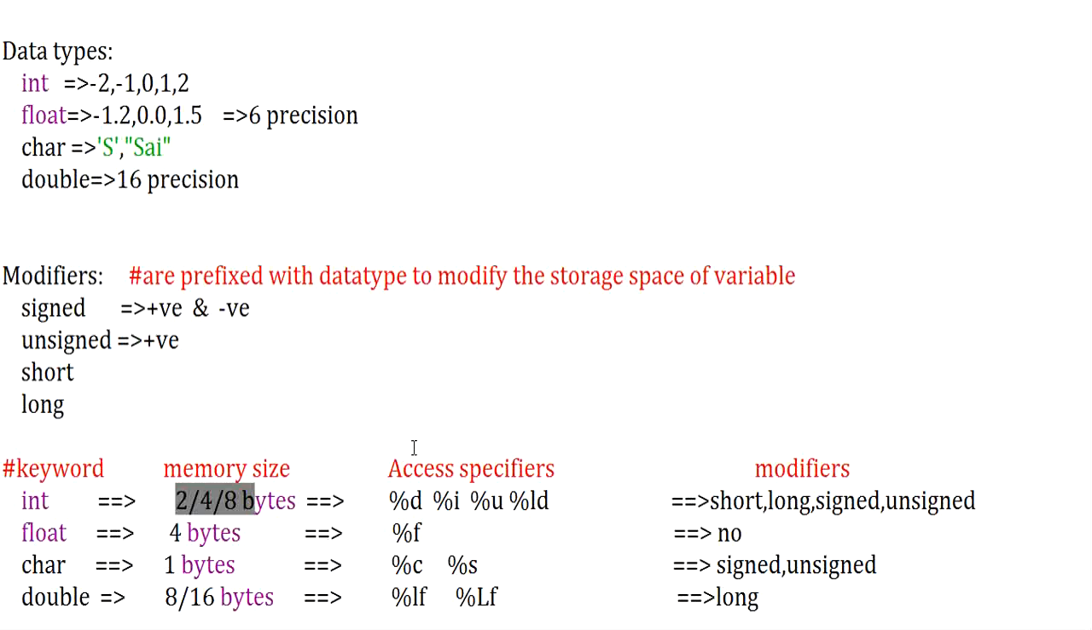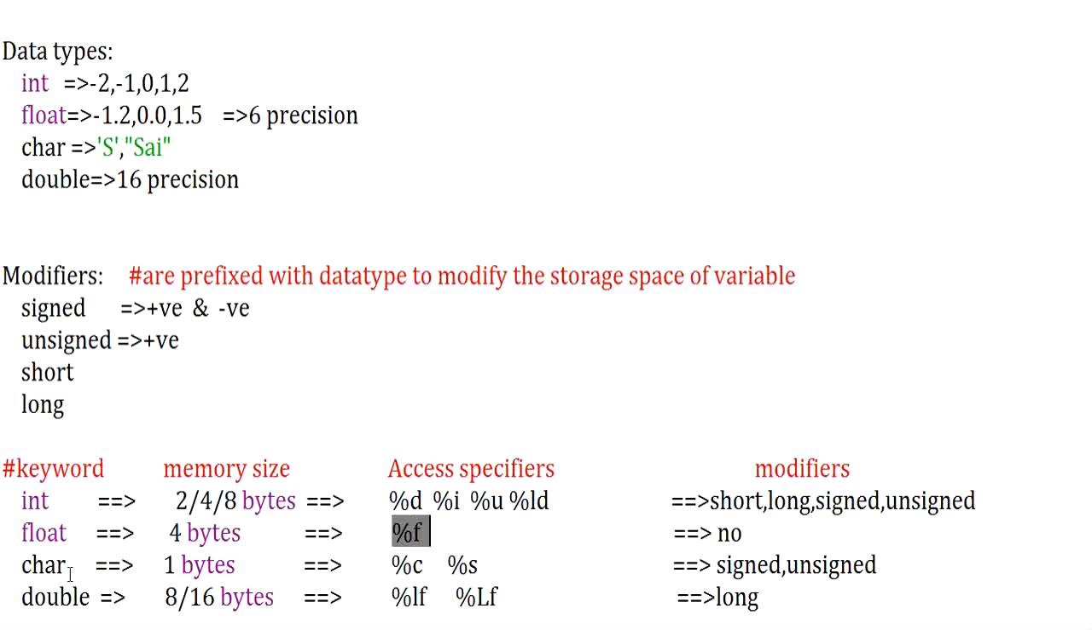Next, if you are going to use integer, I can use access specifiers for accessing integer values. Those are %d and %i, used for accepting and accessing integer values, and %u is used for unsigned integer. Specifically for unsigned integer, I will be using %u, and for long int, I will be using %ld. Clear? And next we will go to float. For float, no modifiers are applied, 4 bytes of memory are required, and the access specifier for float is %f.